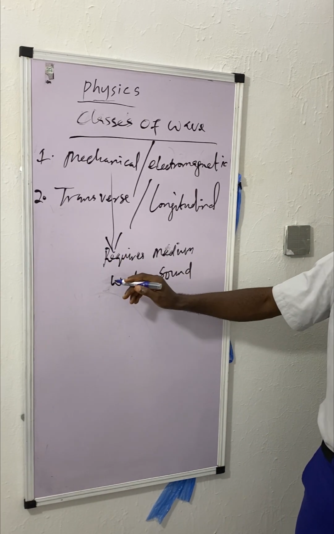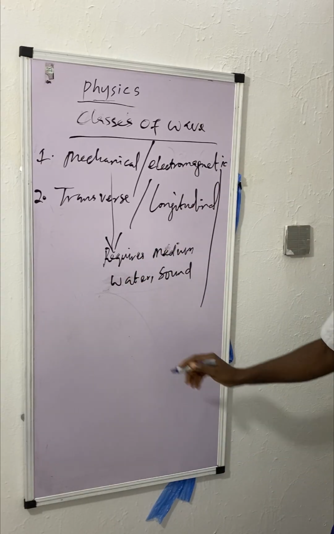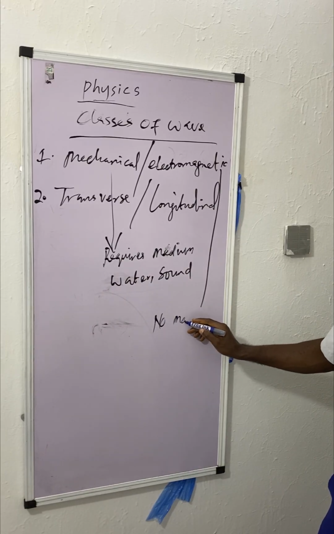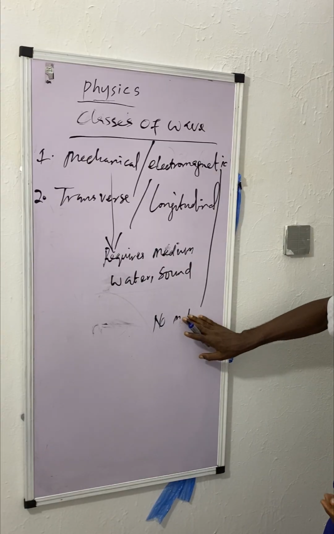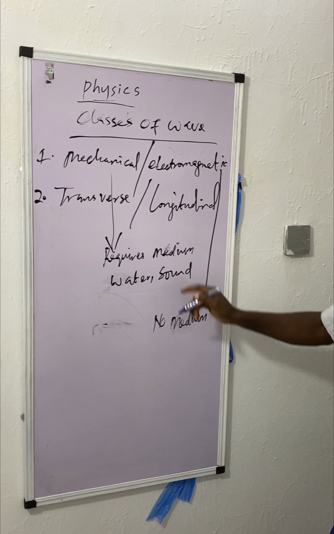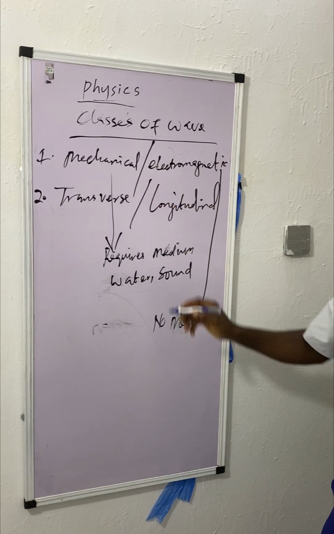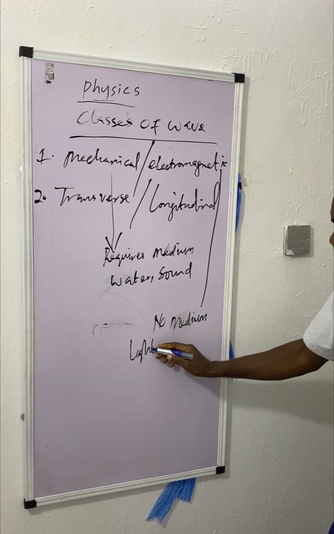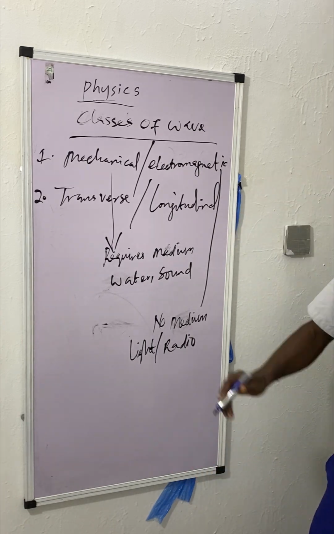Then another one is electromagnetic wave. This one does not require a material medium, no medium. So mechanical wave, medium. Electromagnetic wave, no medium. It's the opposite. Examples are light wave and radio wave. So you know the electromagnetic waves now.